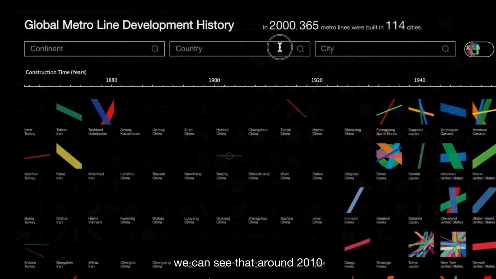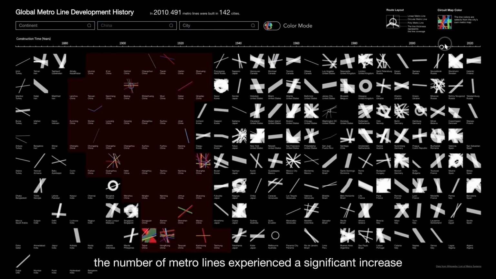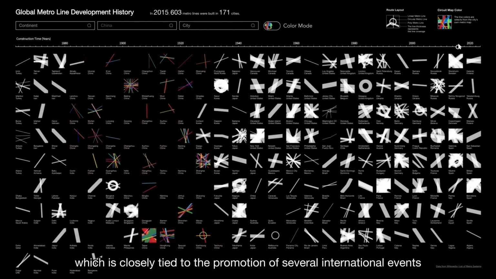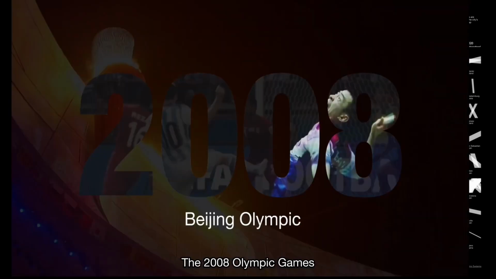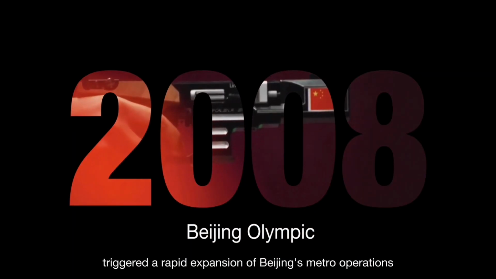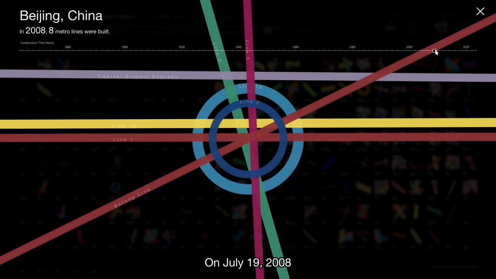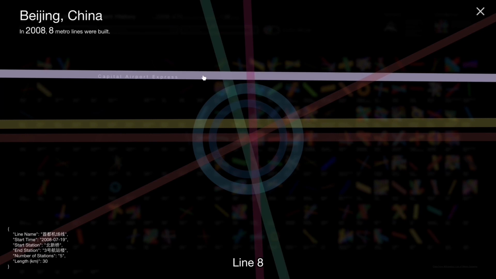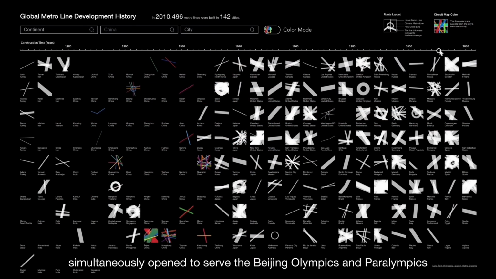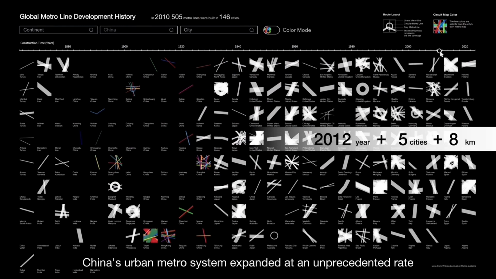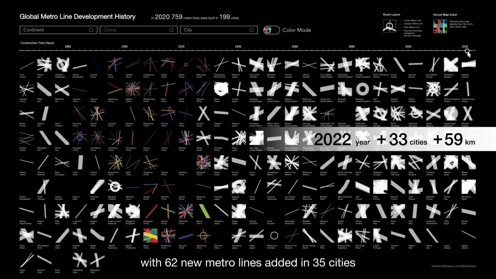Focusing on China now, we can see that around 2010, the number of metro lines experienced a significant increase, which is closely tied to the promotion of several international events and cultural activities. The 2008 Olympic Games triggered a rapid expansion of Beijing's metro operations. On July 19, 2008, Line 10, Line 8, and the Capital Airport Line simultaneously opened to serve the Beijing Olympics and Paralympics.